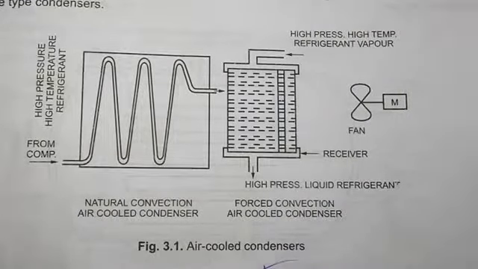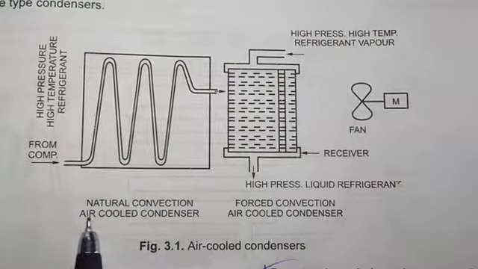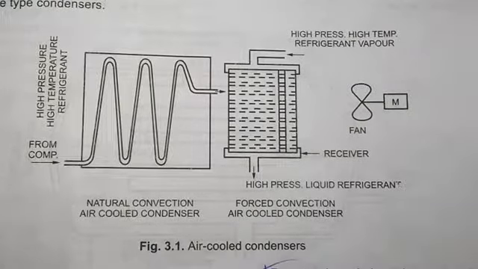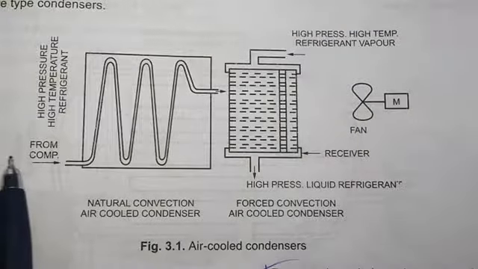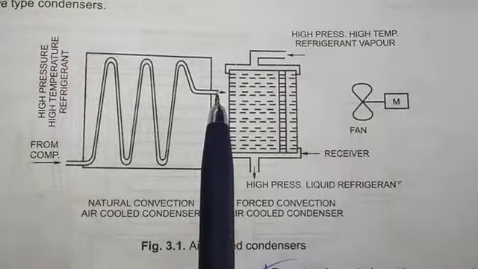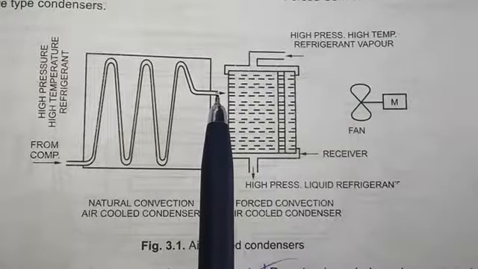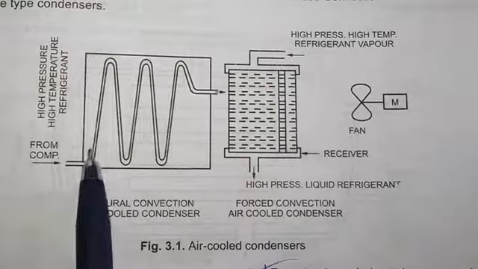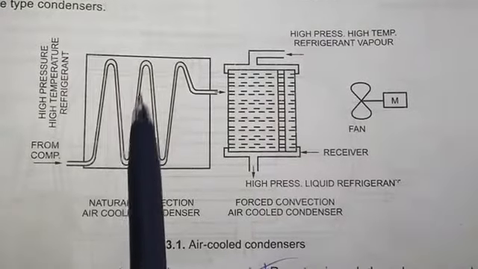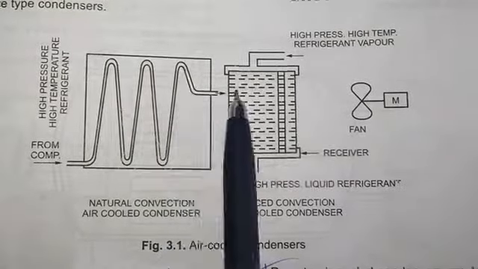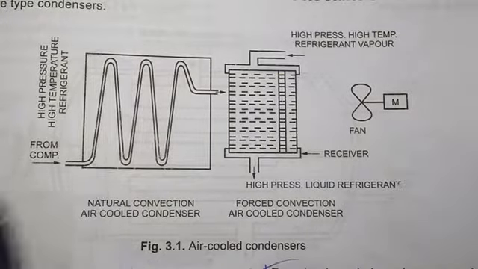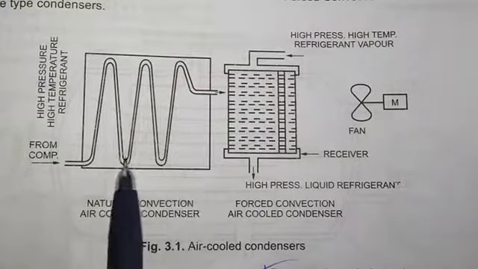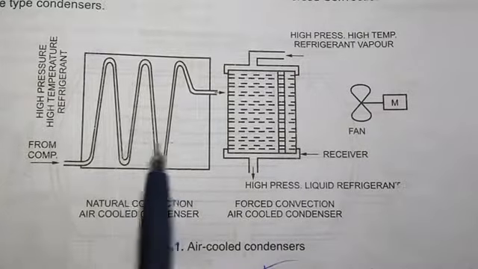Okay, so this is a natural convection air cooled condenser, where you can see that refrigerant is coming from the compressor and going to the expansion valve, and this is just tubing of refrigerant, and there is no fan for cooling or for convection purpose.